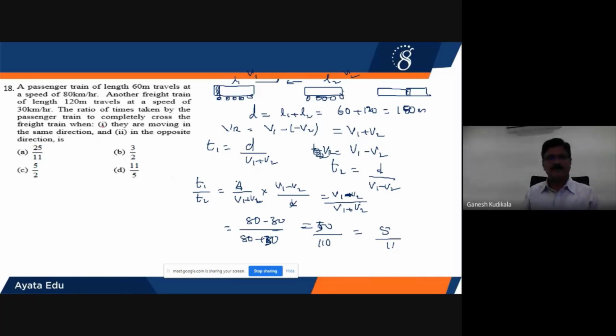5 by 11. Moving in the, no, 5 by 11. He's asking to calculate this. First one is same direction, next is opposite direction. That is, he expected the answer T2 by T1. Now T2 by T1 will be equal to 11. That is your fourth option.